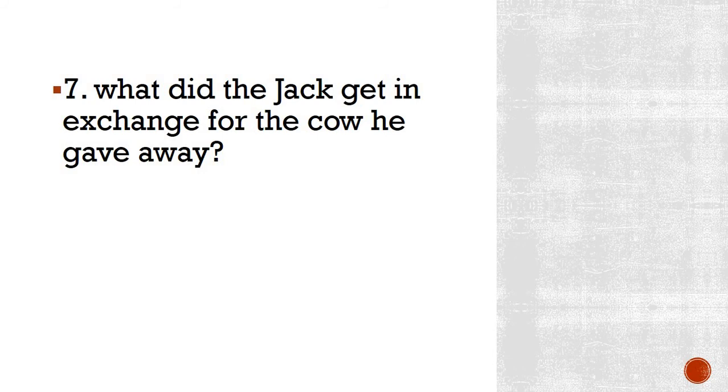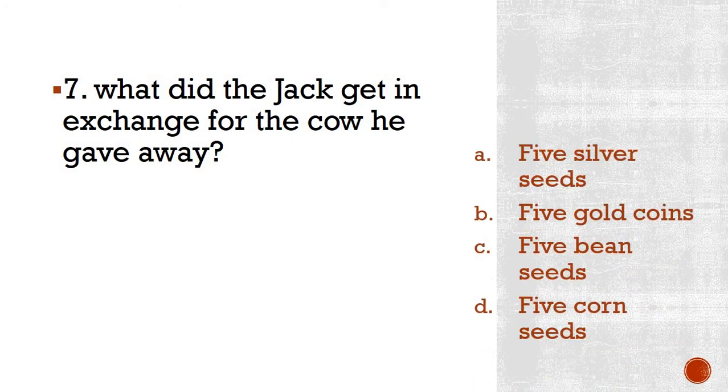What did Jack get in exchange for the cow he gave away? Options are 5 silver seeds, 5 golden coins, 5 bean seeds, or 5 corn seeds. Please write the answer. Try to remember the answer and write it down before I display it. He gave away the cow to an old man, if you remember the story, Jack and the Beanstalk.